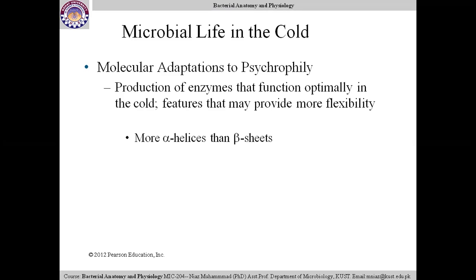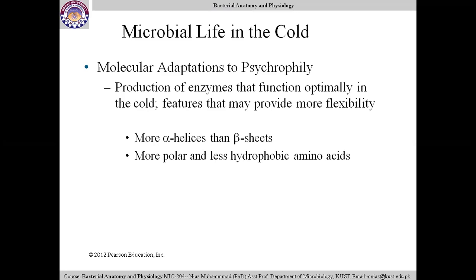So microbes which can grow at very cold temperature have more alpha helices than beta sheets. This is an adaptation.